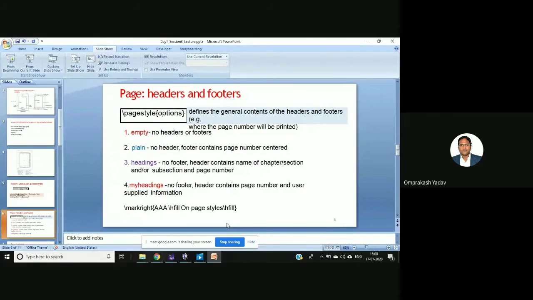So if you write the option as plain, then the page number will be there at the footer, okay, and it will be at the center, but there will not be any header, right?